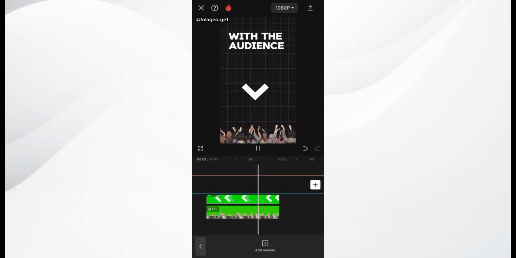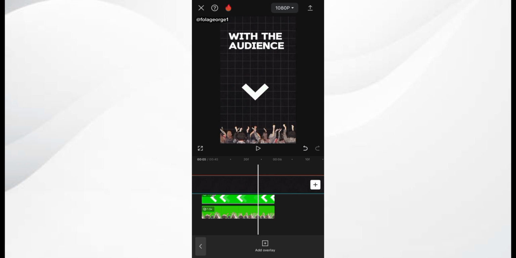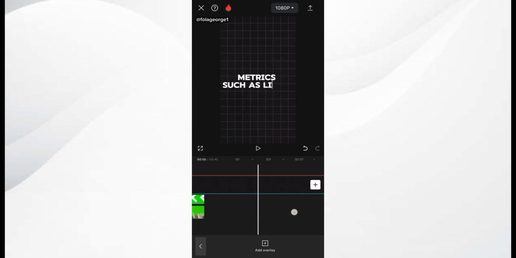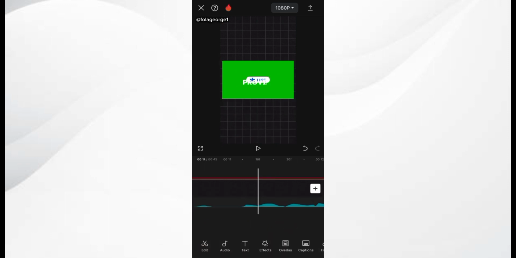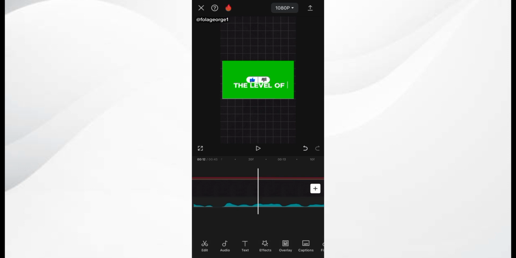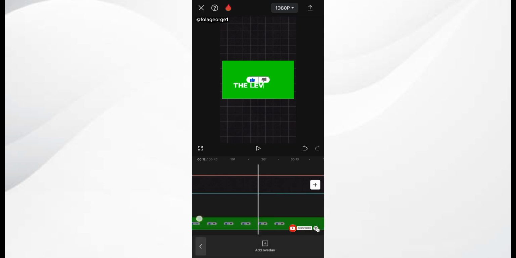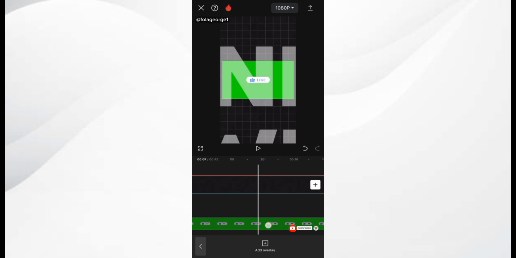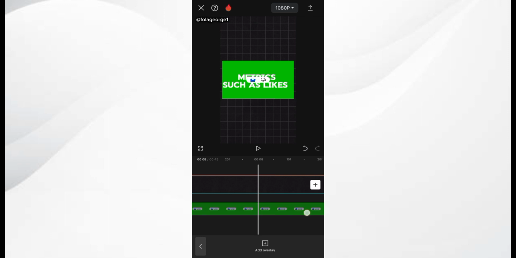So I play this. Metrics such as likes. At that point where I said likes, that is where I want to be bringing in my like animation. So I have my like animation right over here. So I locate my like animation. My like animation is right here. This is it. So I just simply drag it backwards to where I need it, right here.